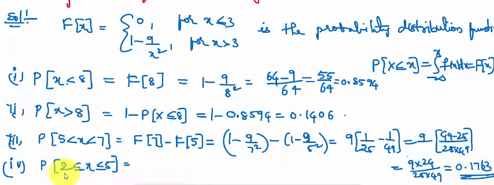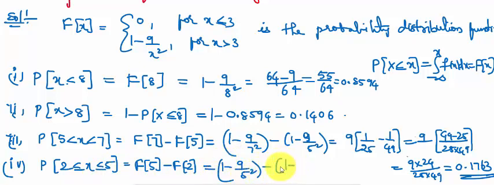Here the probability from 2 to 5 is F of 5 minus F of 2. In the continuous function, less than or equal to is negligible. Both are equal in the continuous function. So it is equal to 1 minus 9 by 5 square minus F of 2. Why? Because at 2 that value is 0.